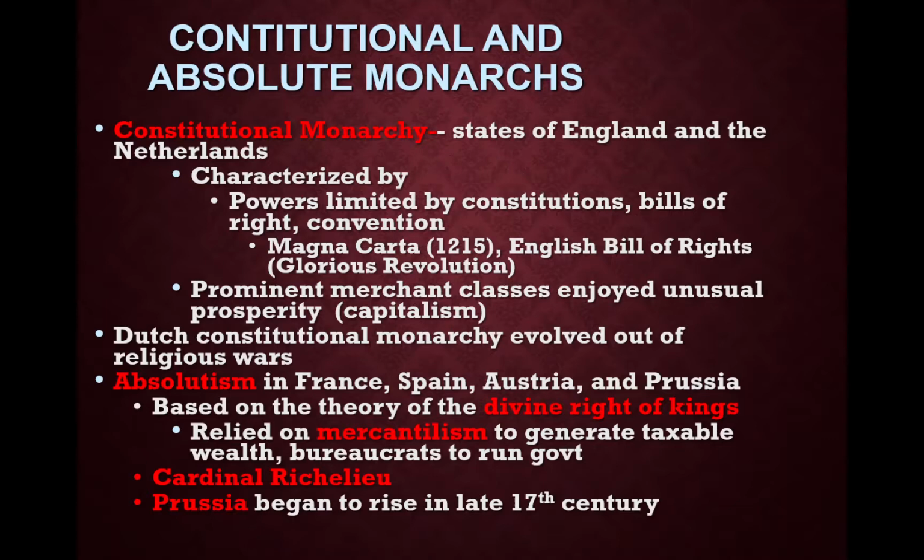In absolutism, they're going to have a mercantile system of economic theory. In capitalism, the government is not involved in the economy, and people are able to create their own businesses. There's free trade. That was for constitutional monarchies. For absolute monarchies, they have mercantilism.